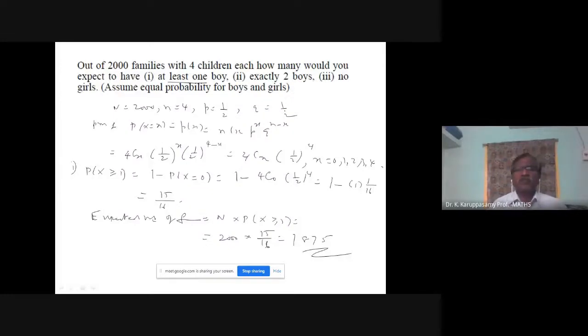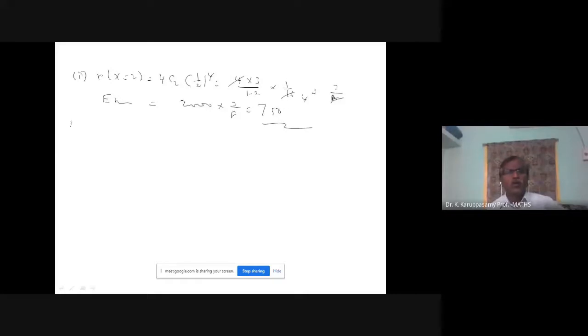No girls. Probability for no girls means all are boys. So boys count is 4. Number of boys is 4. So 5C4, 1 by 2 power 5.